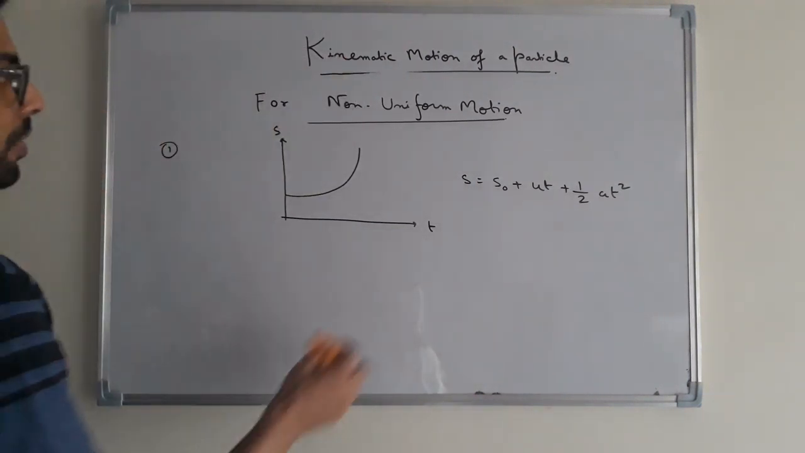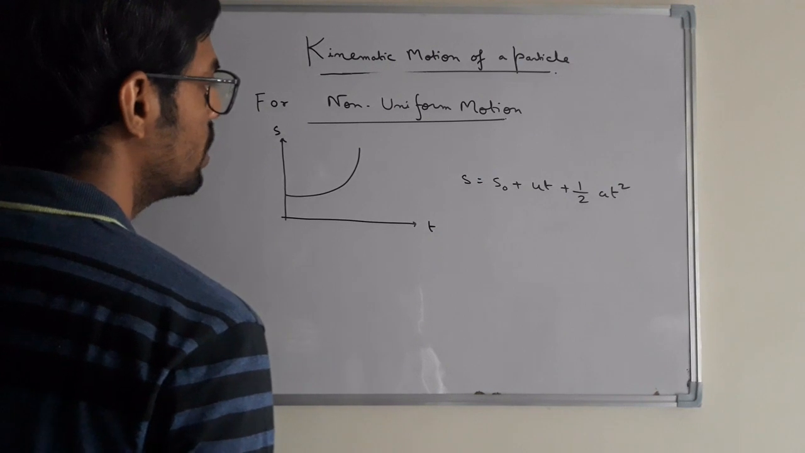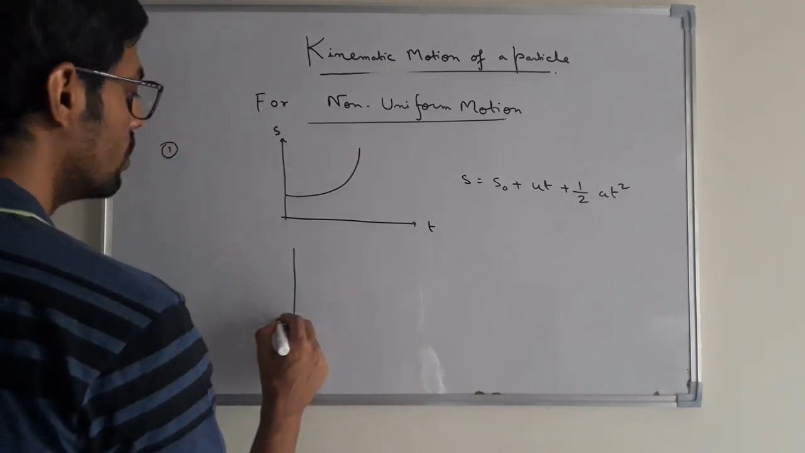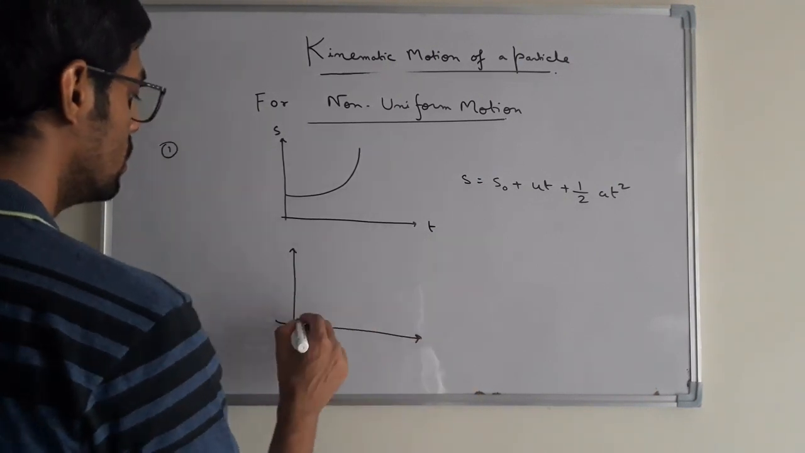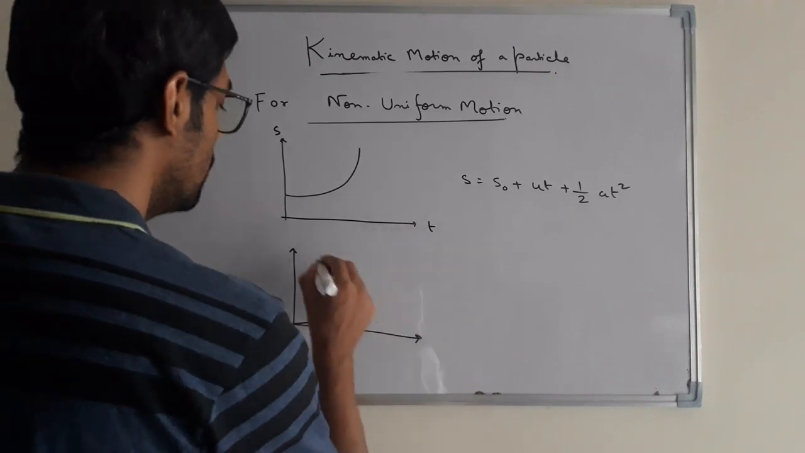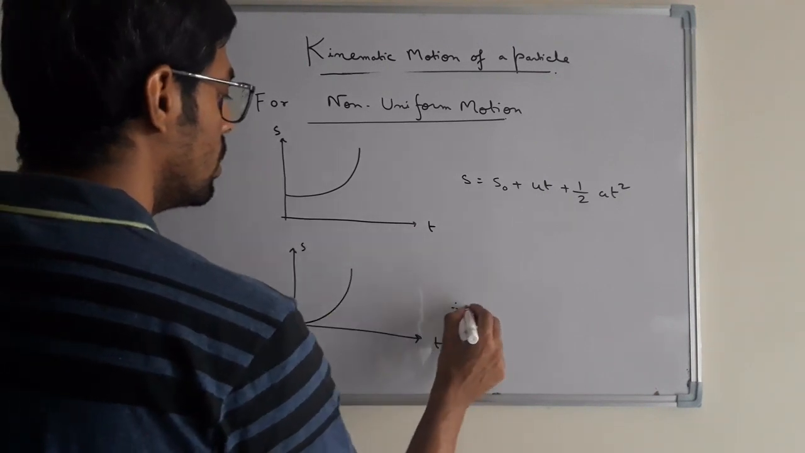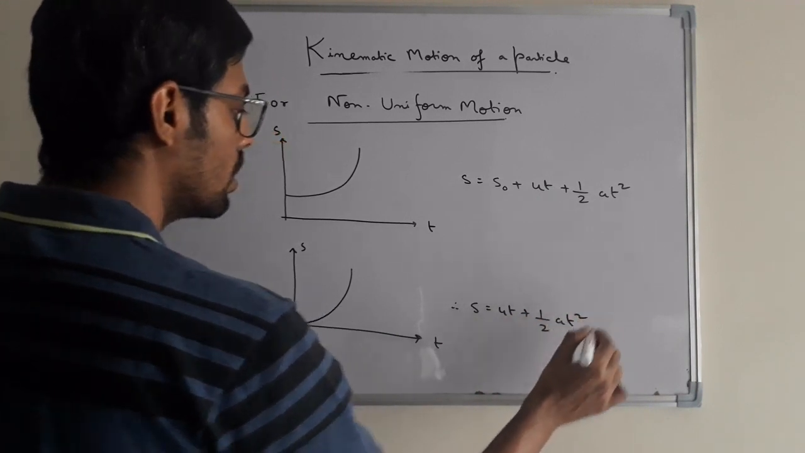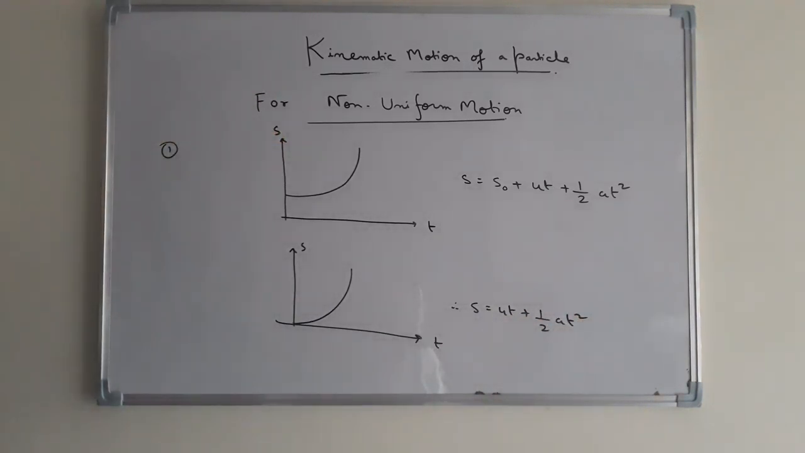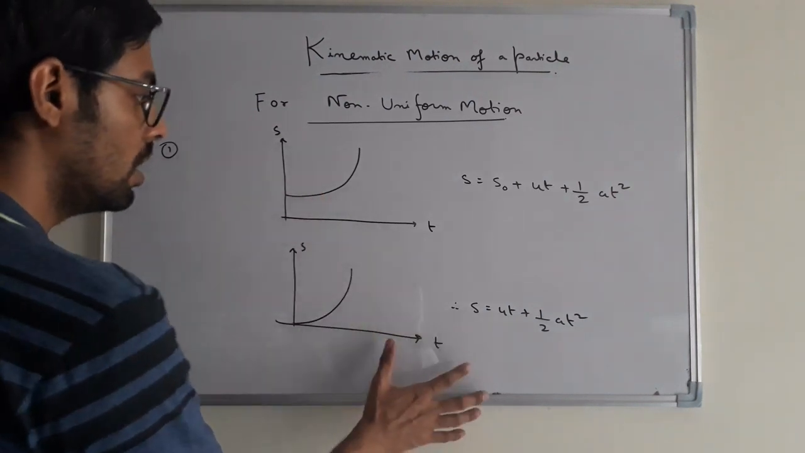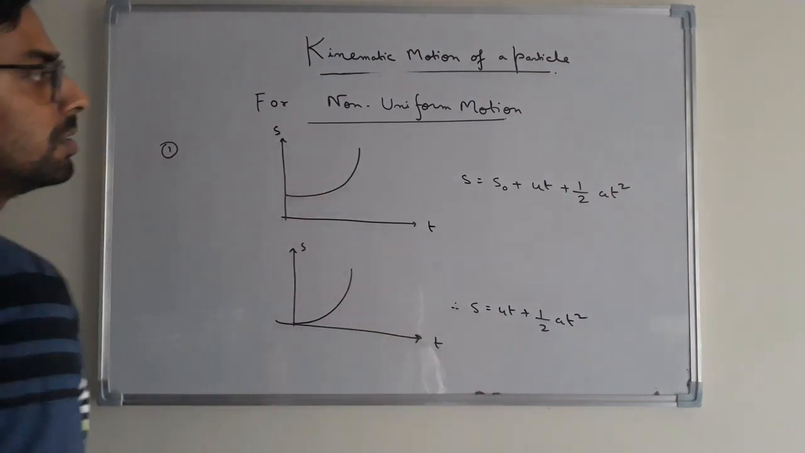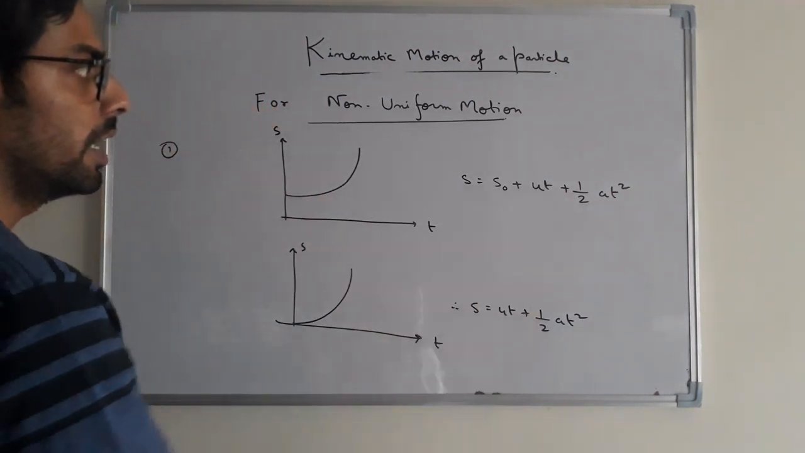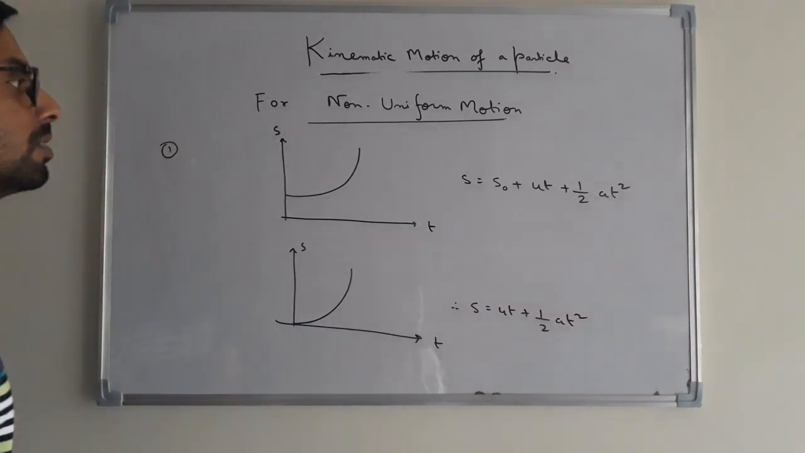So how can we prove that? Suppose for S0 equal to 0, the nature of this equation will be S equal to ut plus half a t square. This will be the nature of the equation of the S-T graph. Here u is the initial velocity of the particle and a is the acceleration of the particle.